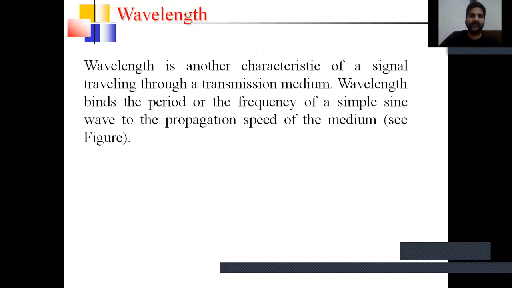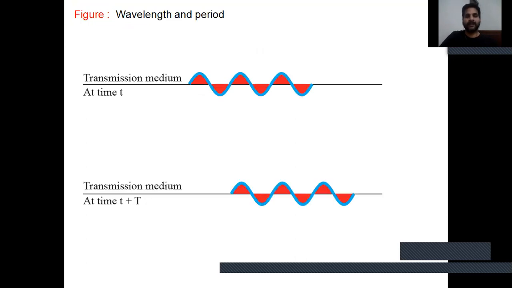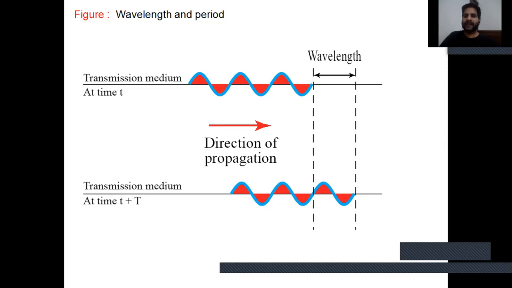As shown in the figure, suppose the transmission medium at time t, and the transmission medium at time t plus T. The difference between the phase started at time t and at time t plus T is known as the wavelength.